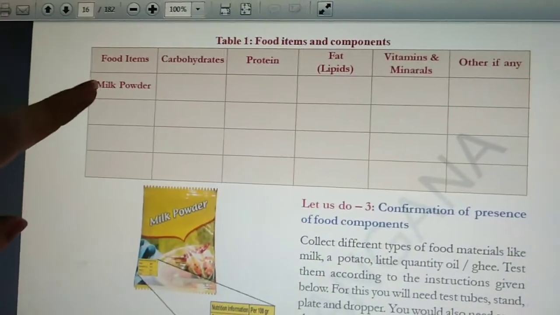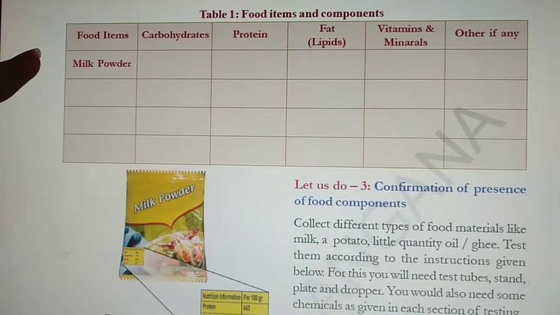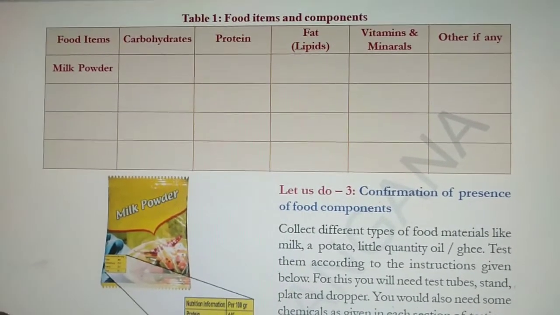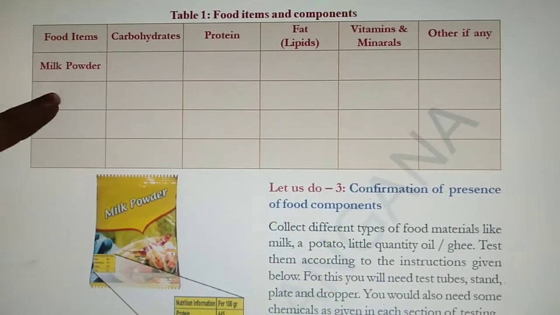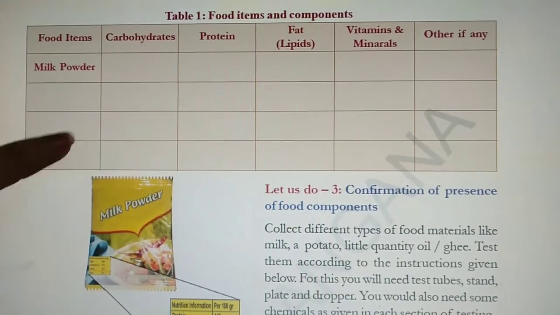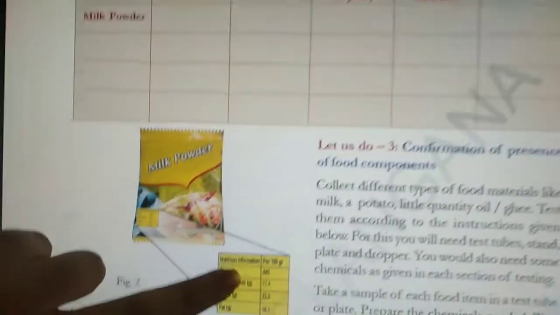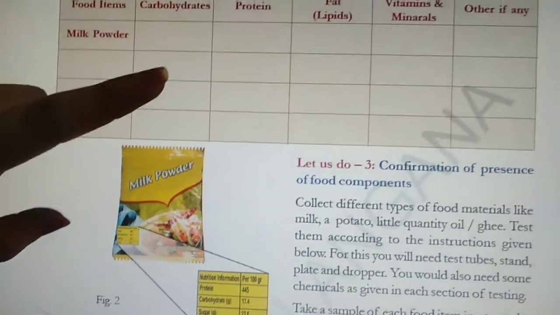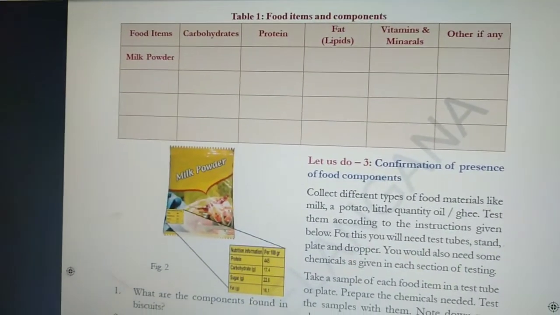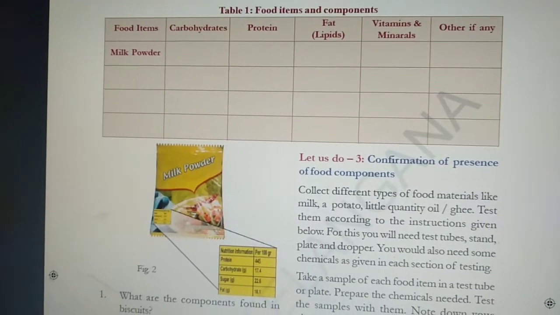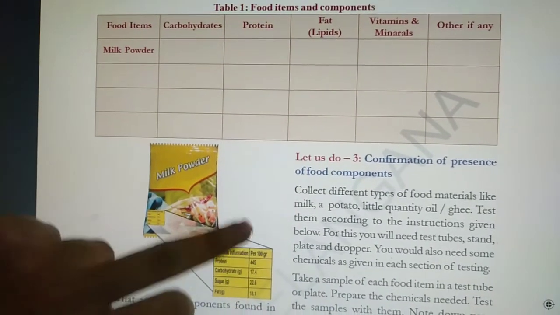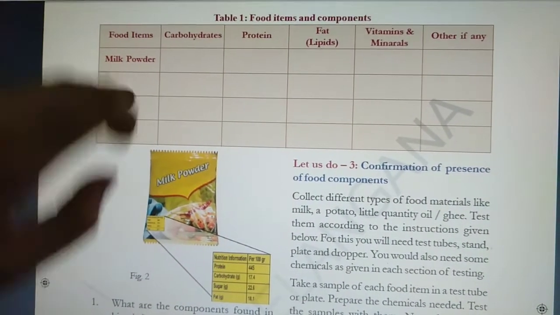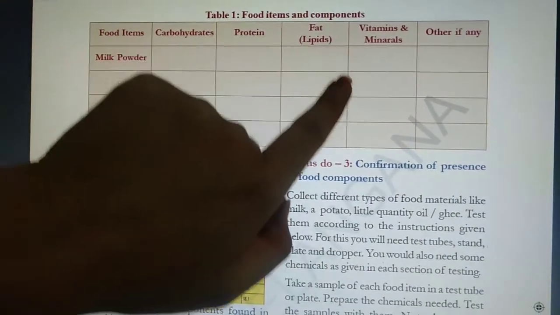Now you have to fill this table by taking any packaged food. You can find this table at the top or at the sides of the packet. Write the name of the food item you are taking here, and you will find the same kind of table on the packet you observe. Either take Lays, mango juice or a Maggi packet. See the table and fill all these columns.